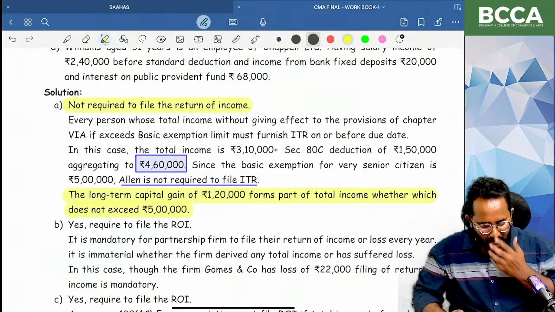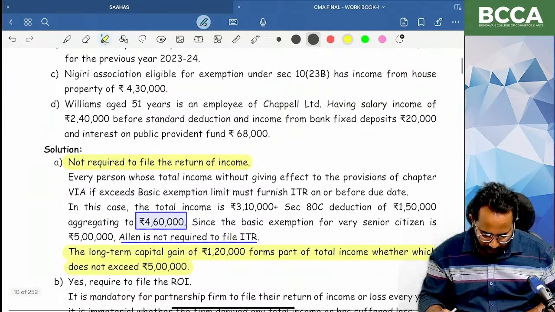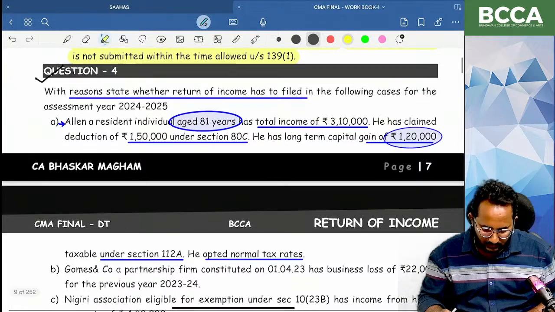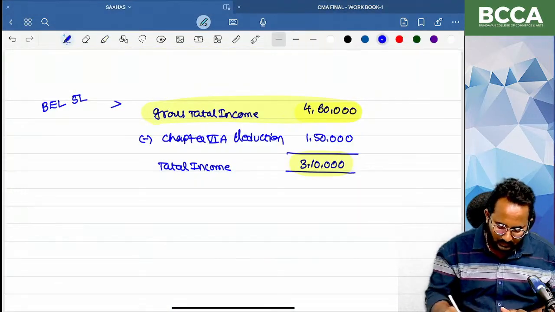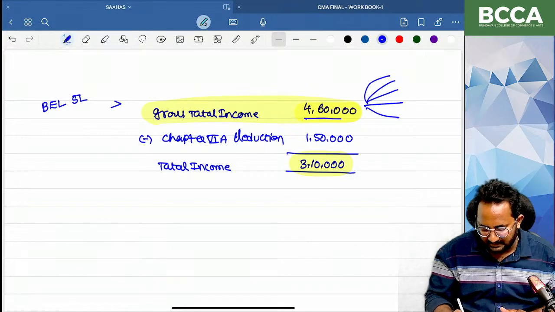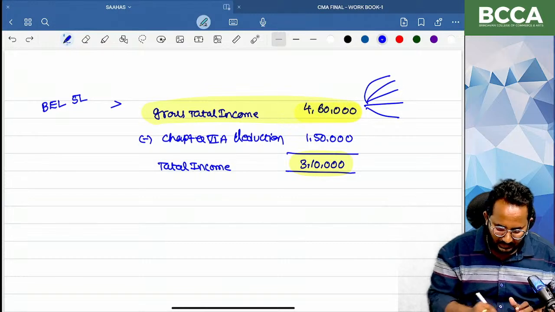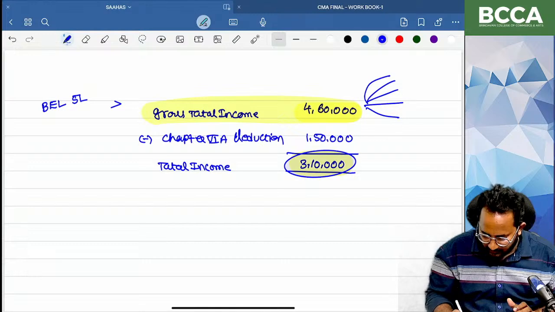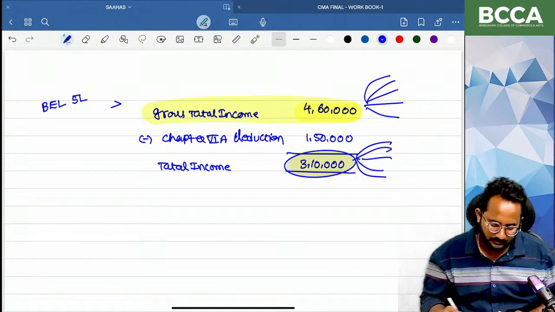Are you clear up to now? All of you, Parvati, have you understood? I think I am explaining this point only for you. So gross total income means aggregation of the 5 heads of income. Automatically capital gain is included here. From this gross total income, we have to reduce the Chapter 6A deduction. We will get 3,10,000. In that also we have capital gain income. It does not make any change.